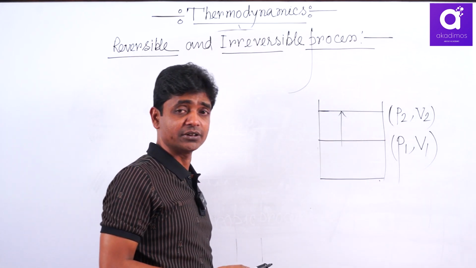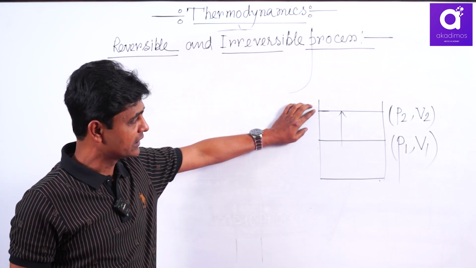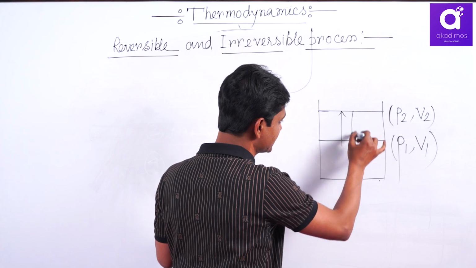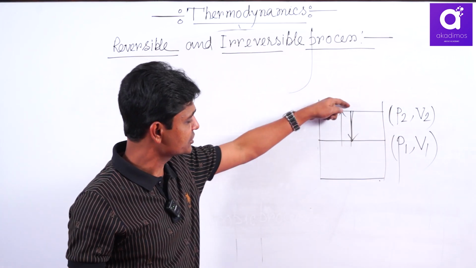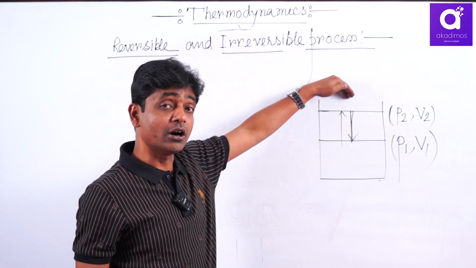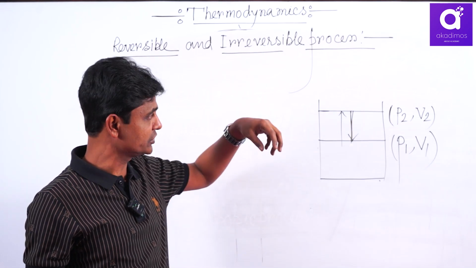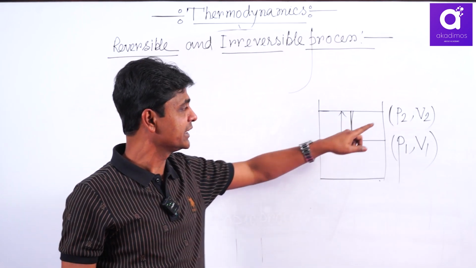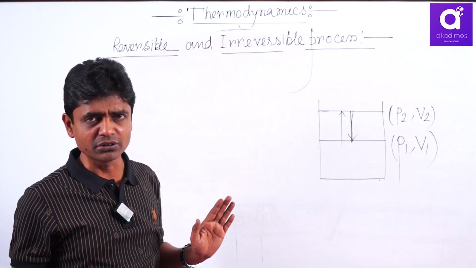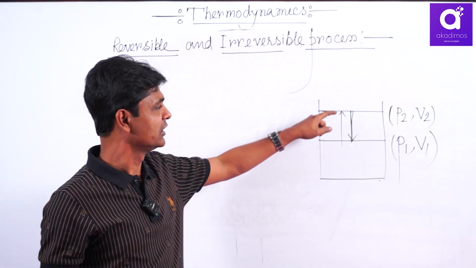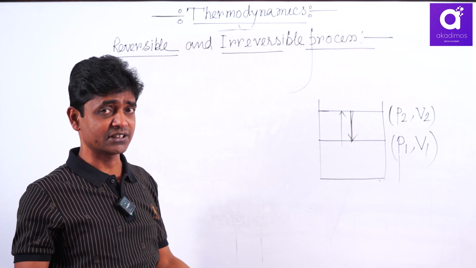Actually, the definition of the reversible change: if the final state, here P2, V2, reverses back to the initial state without applying any external stress, that means without applying any external force. If P2, V2 reverse back to P1, V1, then it is reversible. But it is impossible. How will it come back to P1, V1 without applying anything? It is impossible. Then what is the reversible process?